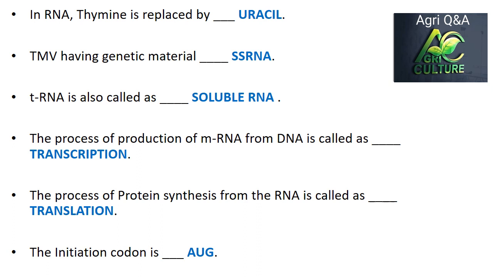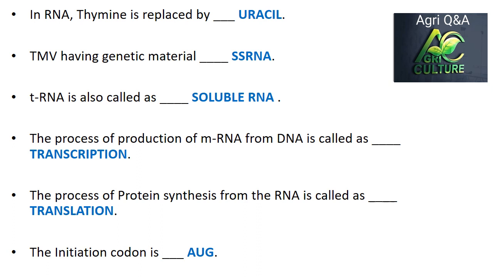In tobacco mosaic virus, the genetic material is single-stranded RNA. tRNA is also called soluble RNA. The process of production of mRNA from the DNA is called transcription. The process of protein synthesis from the RNA is called translation.